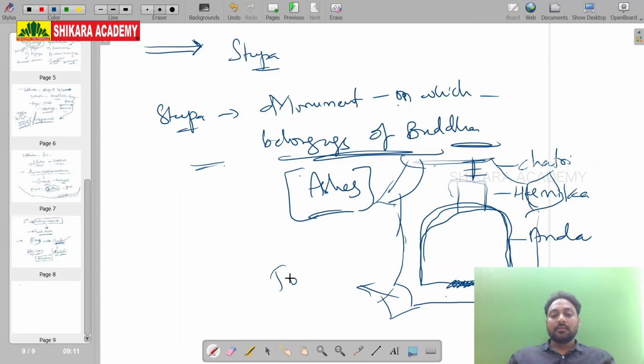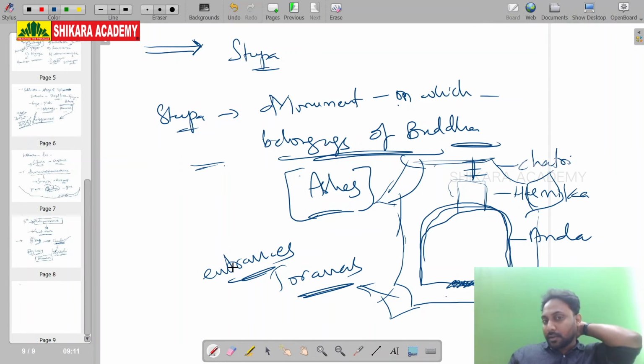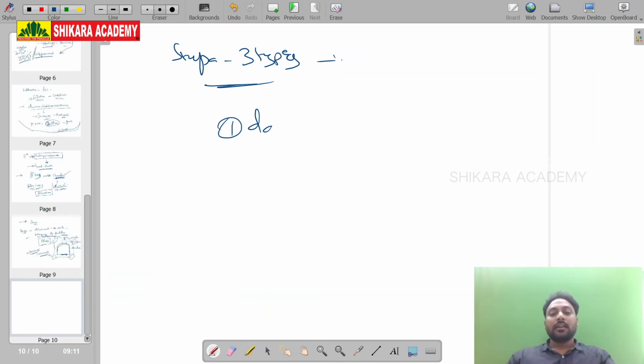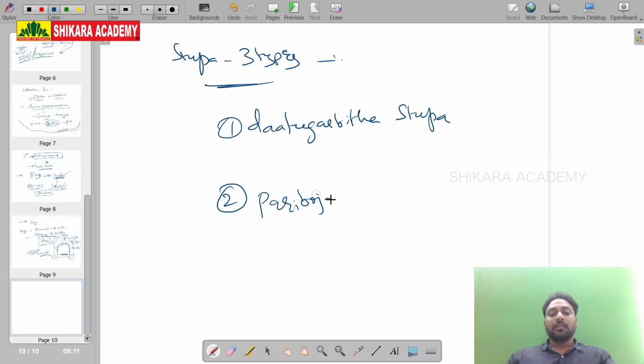Toranas, these are all toranas, entrances. Toranas means entrances. Okay, this is the stupa. And again, stupas are of three types. One is Dhatu Garbhita Stupa, Paribhojaka Stupa, and Uddeshika Stupa.